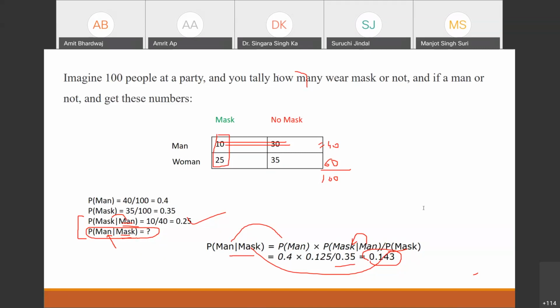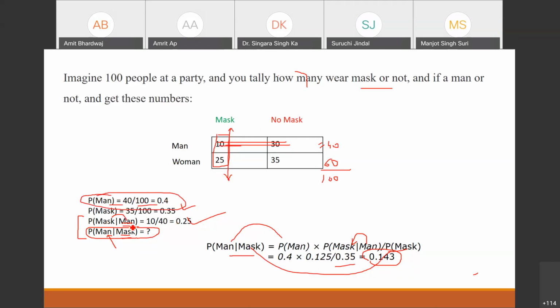So from this table we can find the probability of man, because in the question we have the query related to man only. So the probability of man will be: men are 40 and total persons are 100, so the probability of man is 40 by 100. And for the probability of mask, we have to follow this column only. Total masks are 35, and the probability of mask is 35 by 100.